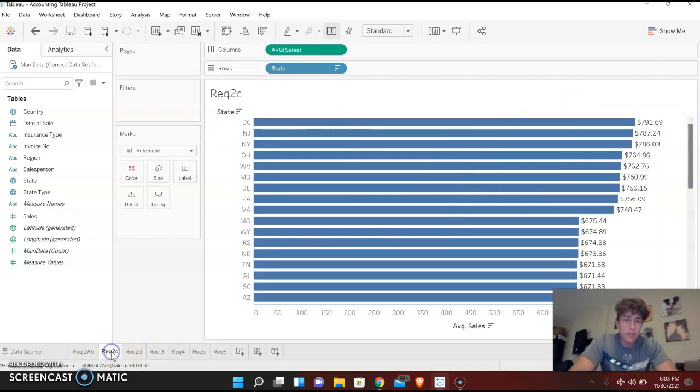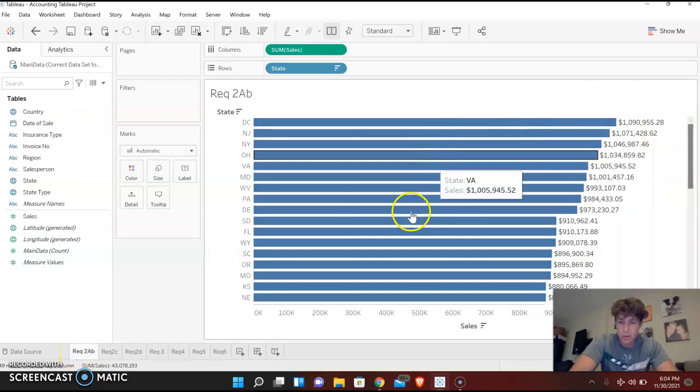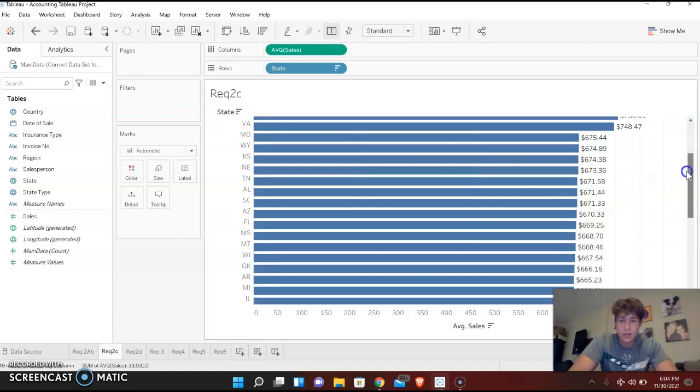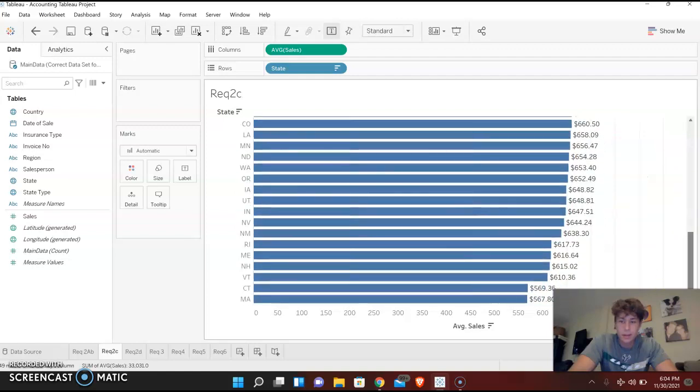And then requirement 2C is showing the average sales in descending order. This one was the sum of all sales. This one is the average sales, so it's showing, this is obviously the highest average. And then it keeps going down, and then I have the lowest average.